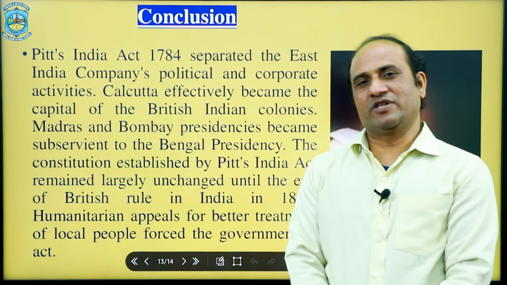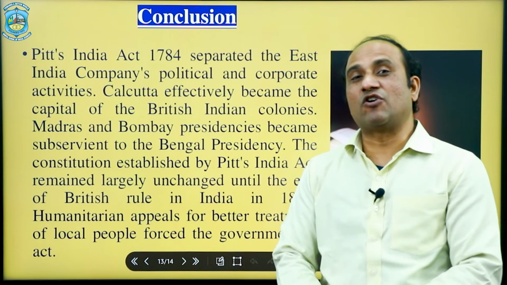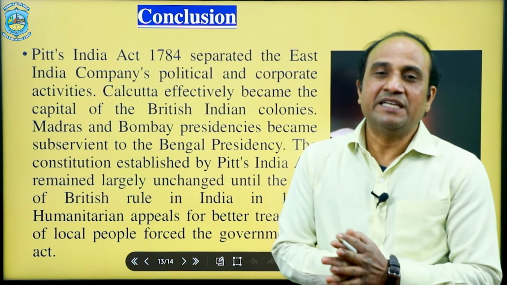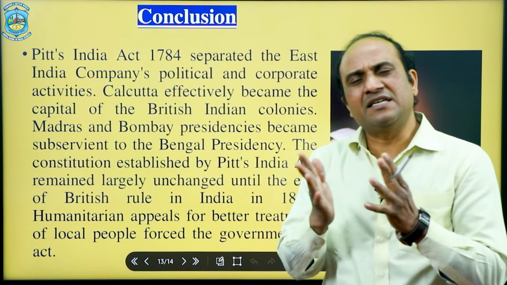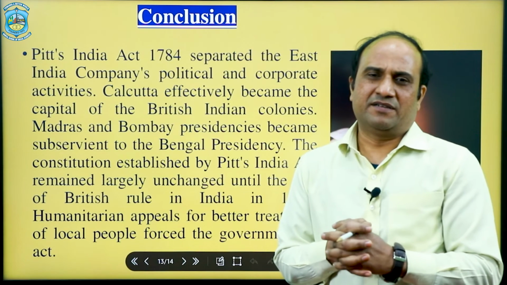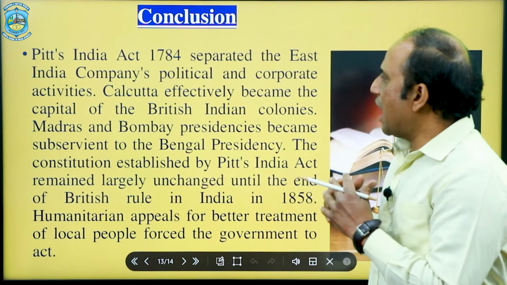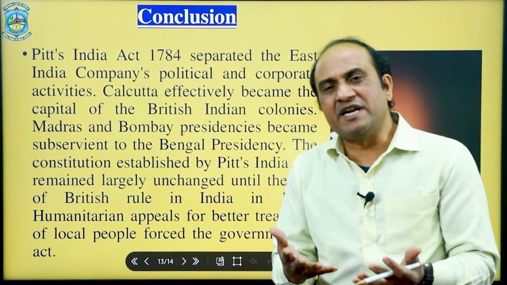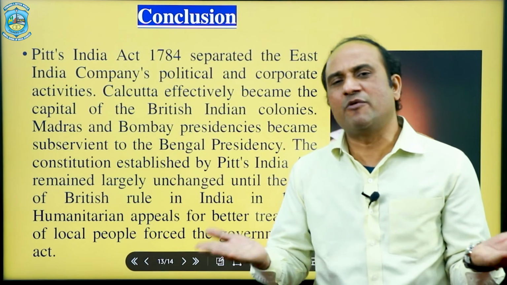So now we have reached the conclusion. Conclusion doesn't mean the end of the topic. Conclusion means that somewhere we need to see the defects, loopholes, the significance and some important provisions. The conclusion tells us how the British East India Company was empowered, and how the government was going to create its political platform in India.